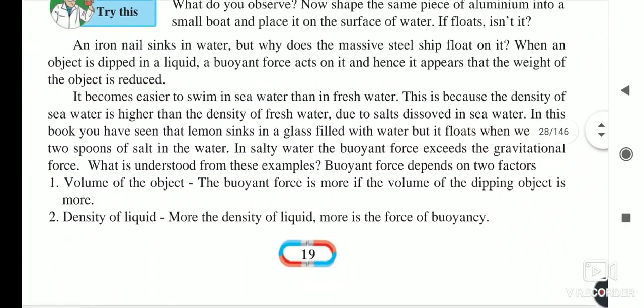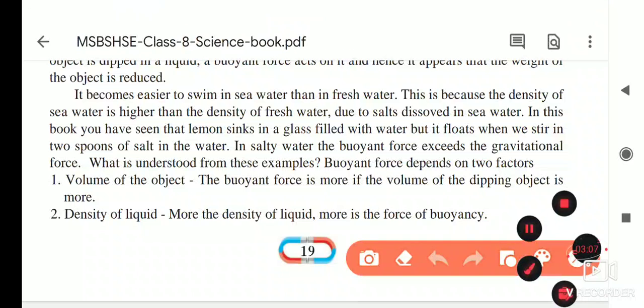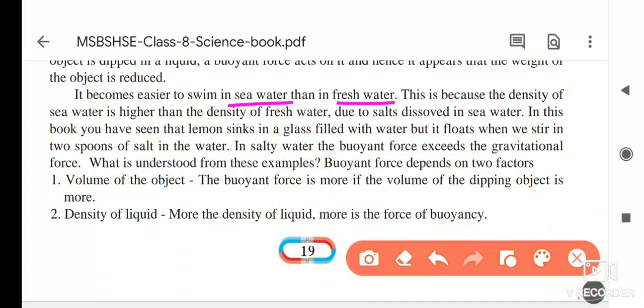It becomes easier to swim in sea water than in fresh water. What is the reason behind it? The reason is that the density of sea water is higher than the density of fresh water. And why is this density more?